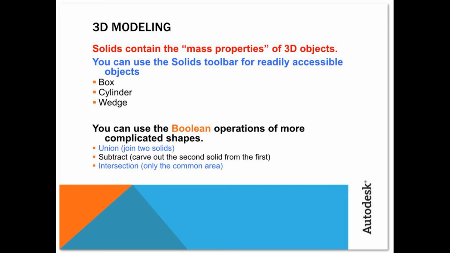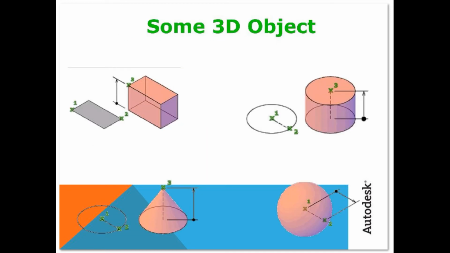You can use the Boolean operations for more complicated shapes: union, subtract, intersection, and other commands. Some simple 3D objects. You can change a 2D object to a 3D object with the extrude command and the press and pull command.